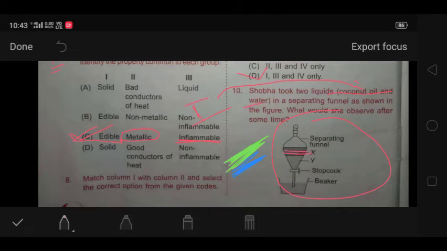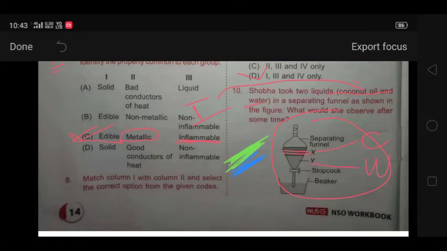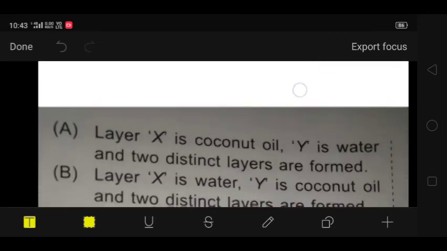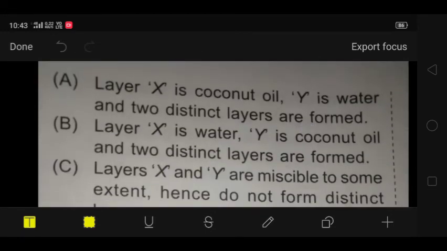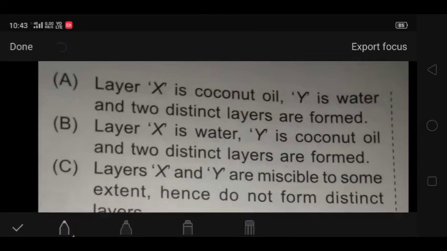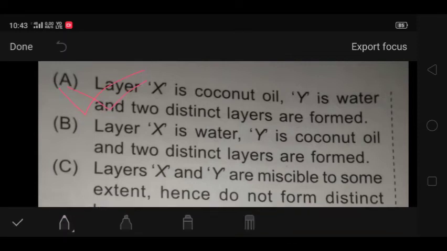So X is the coconut oil and Y is the water. And in the options, they have given that layer X is the coconut oil and Y is the water, and 2 distinct layers are formed. So option A is correct, as I told you that the layer floating above the water is coconut oil and the layer below the coconut oil is water, and they are forming 2 distinct layers. So that's why option A is correct.